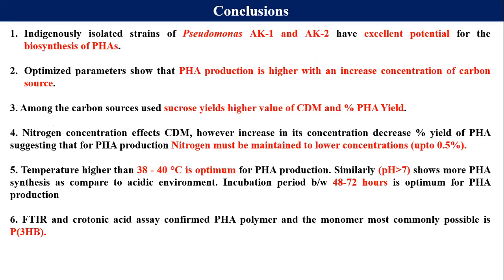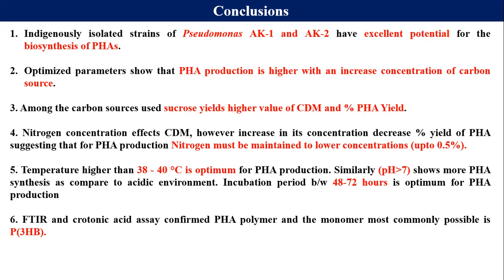Here is the conclusion of this study. The indigenously isolated strains of Pseudomonas AK1 and AK2 have excellent potential for the biosynthesis of polyhydroxyalkanoates. Optimized parameters showed that PHA production is higher with an increased concentration of carbon source. Among the carbon sources, sucrose yields higher values of cell dry mass and percentage of PHA. Nitrogen concentration affects the cell dry mass, however, an increase in its concentration decreases the percentage yield of the PHA. Nitrogen must be maintained at lower concentration, up to 0.5%.